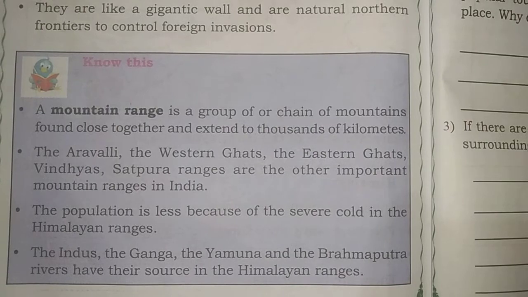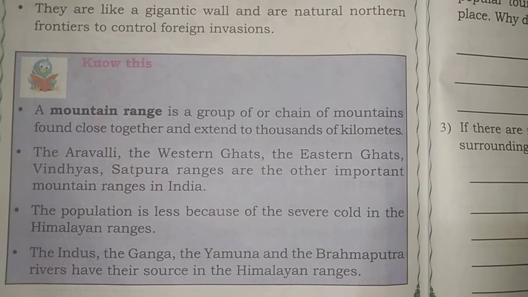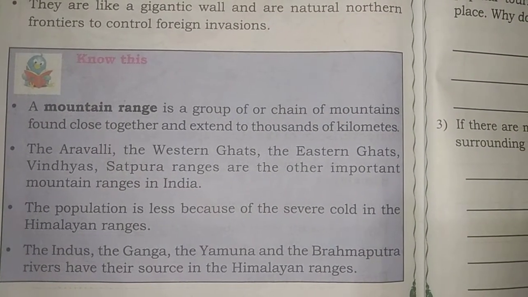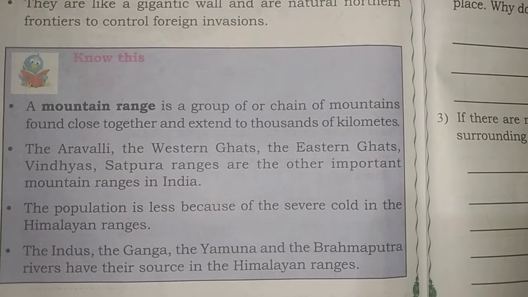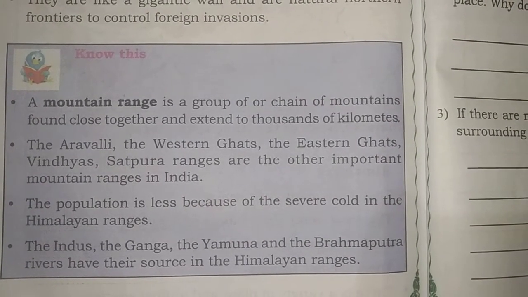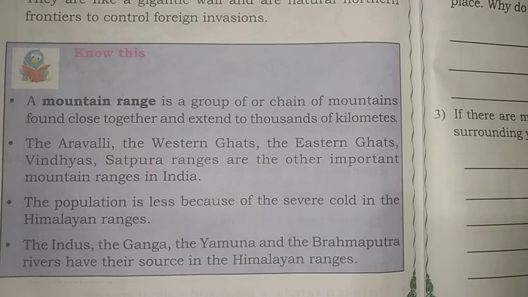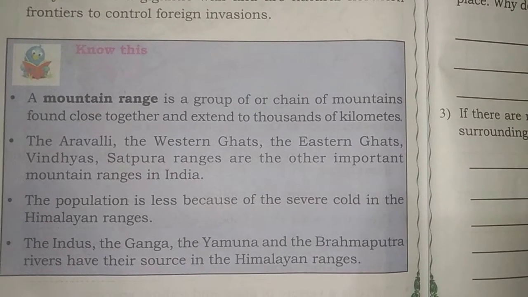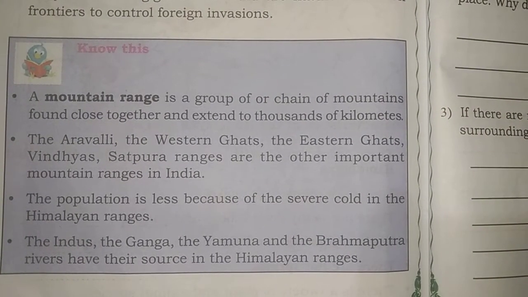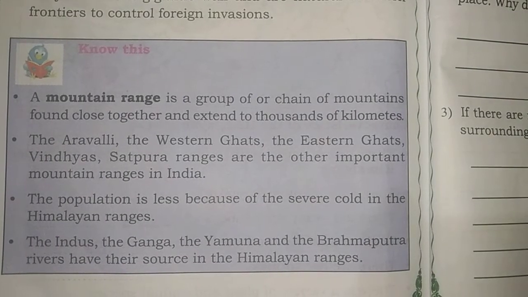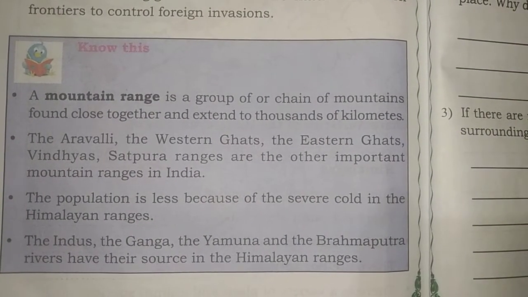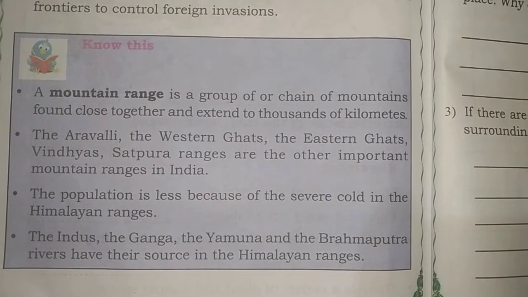The Aravali, the Western Ghats, the Eastern Ghats, Vindhya and Satpura ranges are the other important mountain ranges in India. In the Himalayan ranges, the population is very less because of the severe cold.